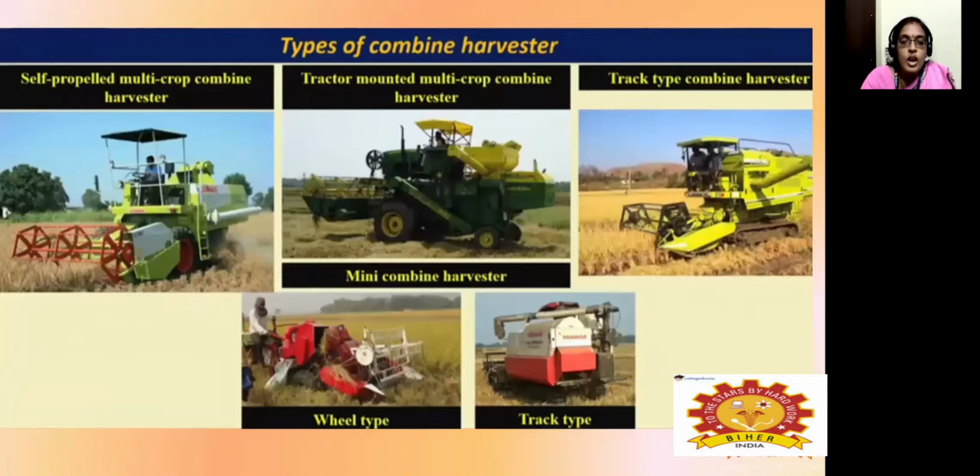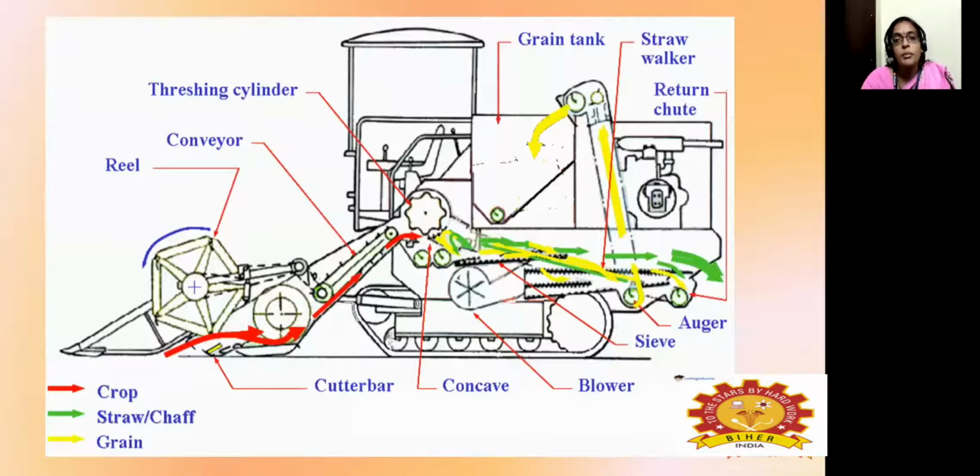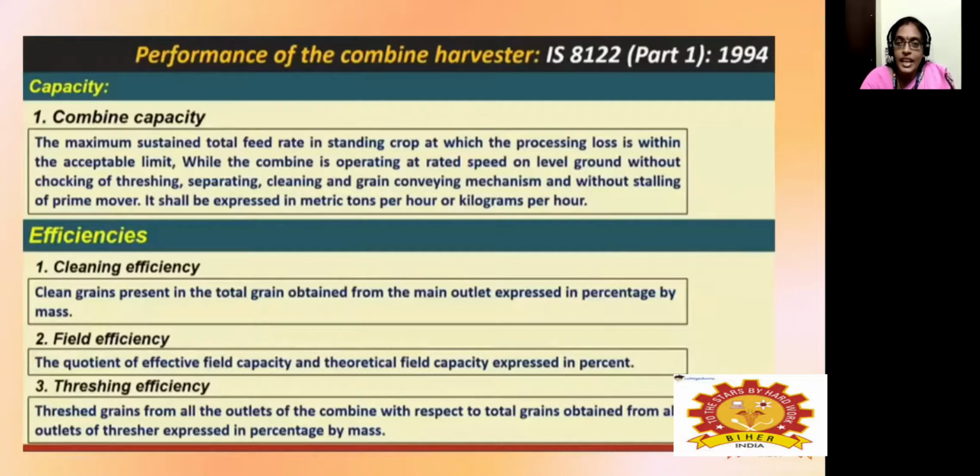And so these are all the different types of combine harvester. There are also many combine harvesters available based on capacities, and wheel type combine harvesters are also available. So this is the diagrammatic representation as I have explained earlier.